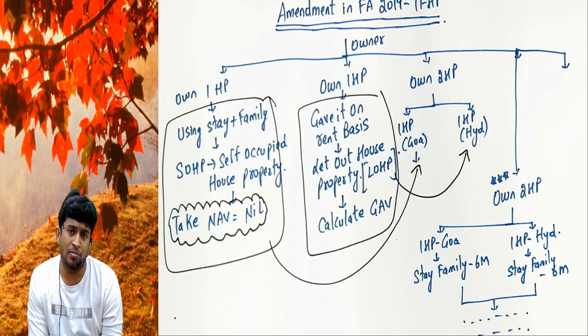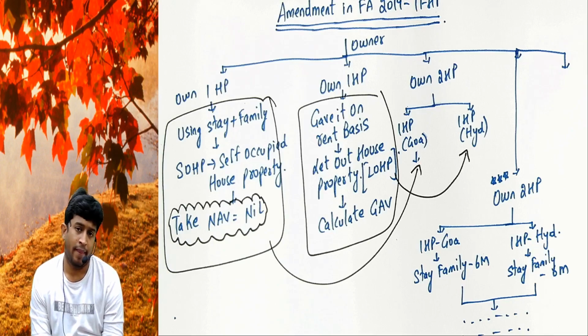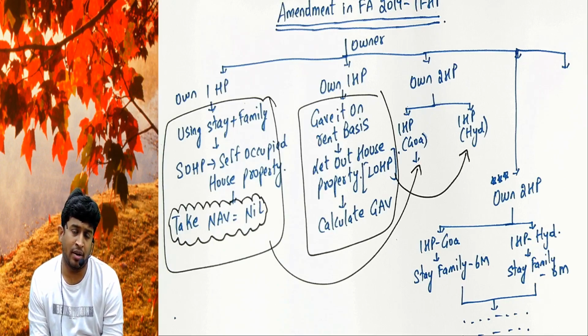that the interest on borrowed capital for both the self-occupied house properties cannot exceed 2 lakhs.